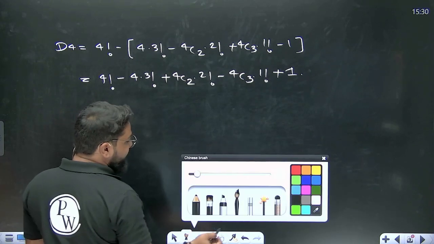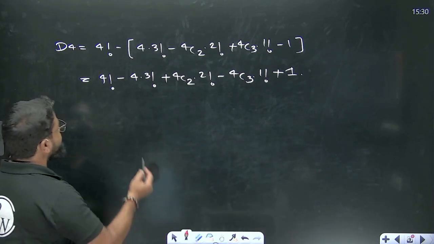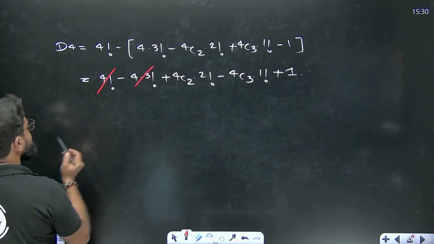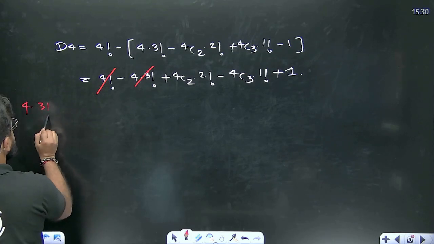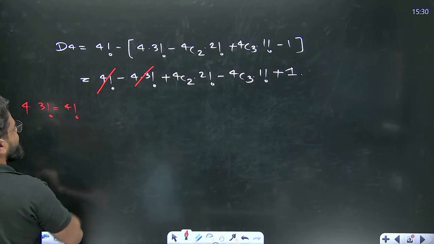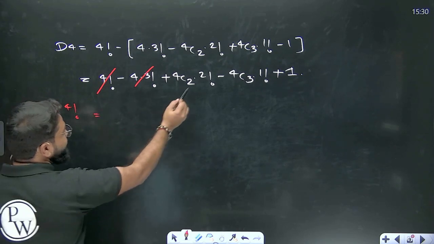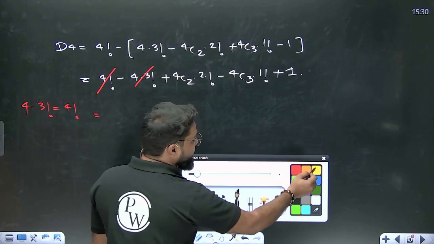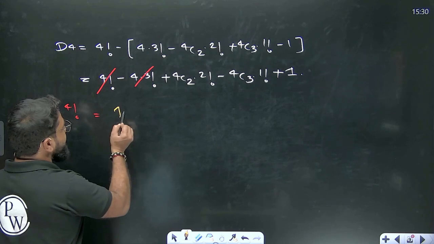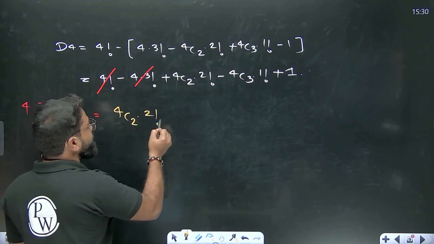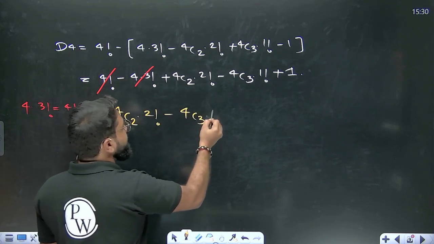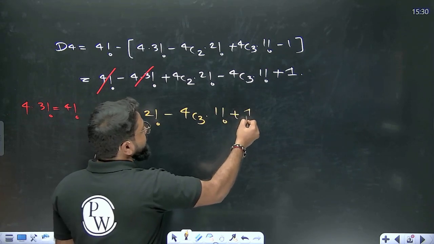Now the first thing to understand, please try to focus here. I will remove this and this, because 4 into 3 factorial is basically your 4 factorial, so I can easily remove it. Now let's take 4C2 and try to derive our formula. Here you will have 4C2 into 2 factorial minus 4C3 into 1 factorial and then plus 1.